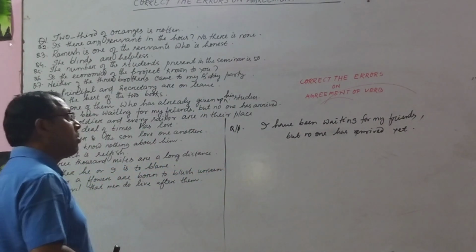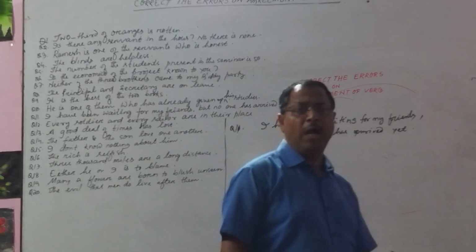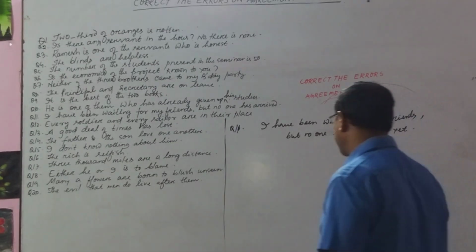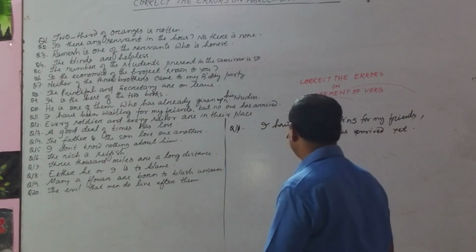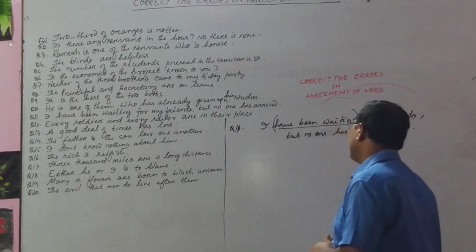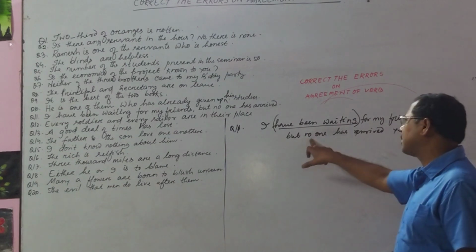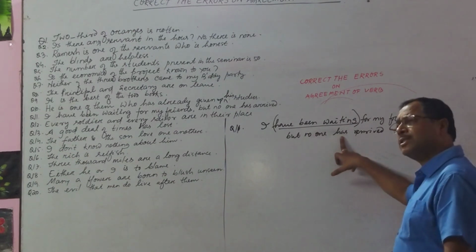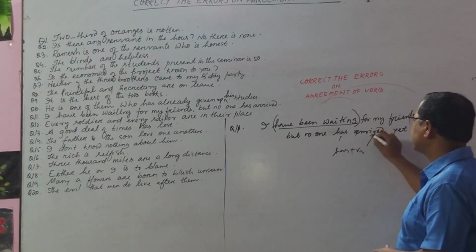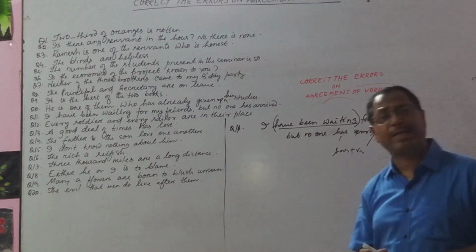I have been waiting for my friends. You might have been waiting for some time, some hours, doing your work. That should be present perfect progressive, and accordingly it is present perfect progressive. I have been waiting for my friends, but no one has arrived. If the subject is 'no one', it will be 'has', and 'has' takes the third form, V3. And 'yet' can also be used in the negative.